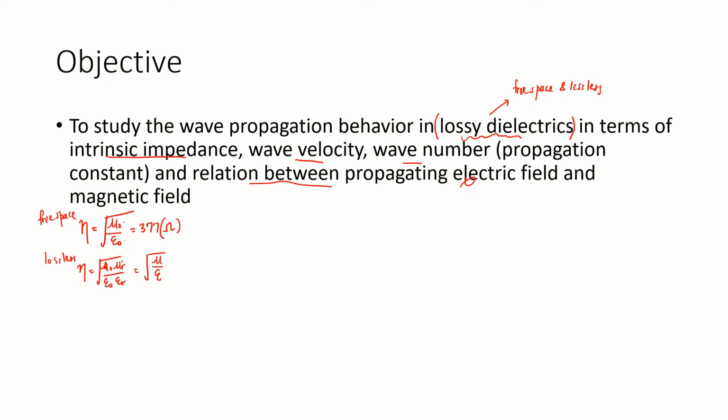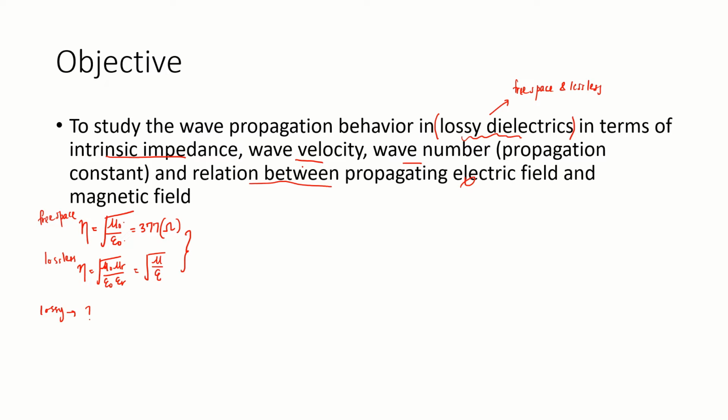It depends on what kind of dielectric material you are using. Today we are going to expand this to the lossy dielectric.